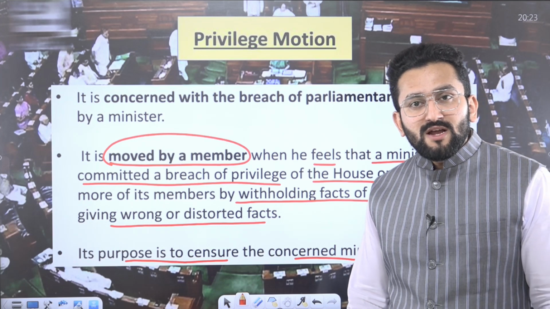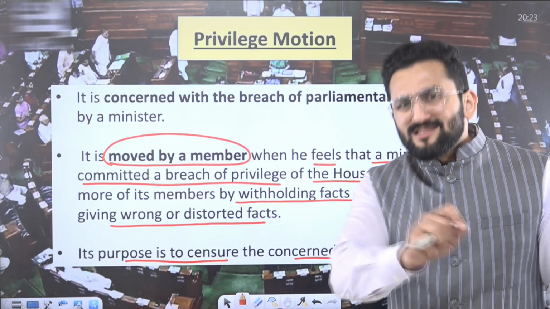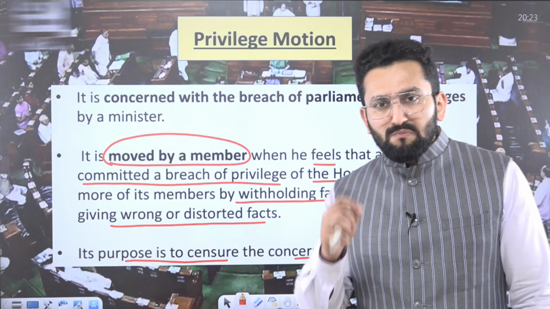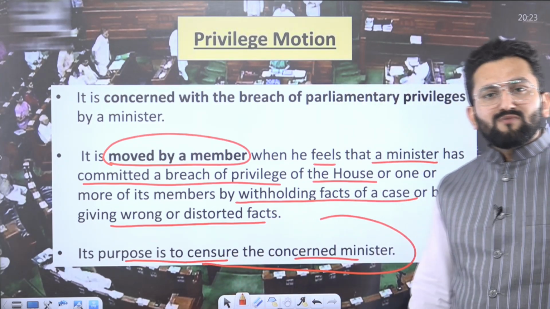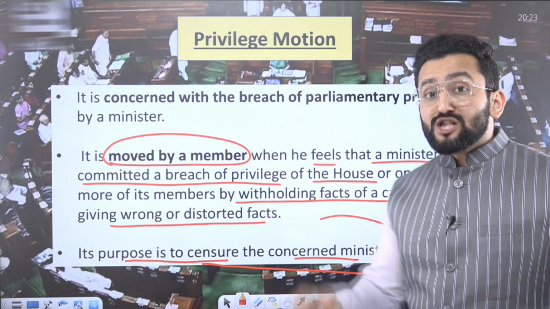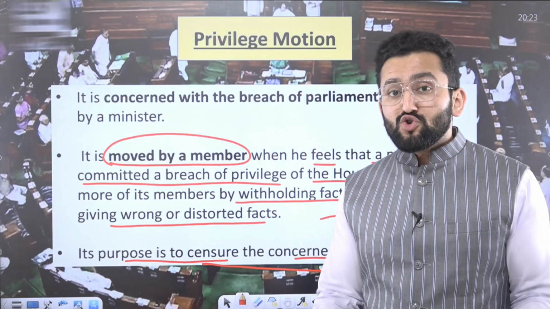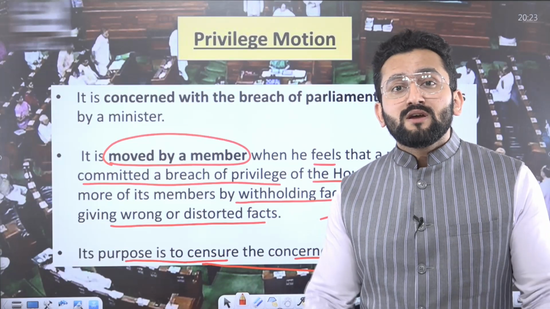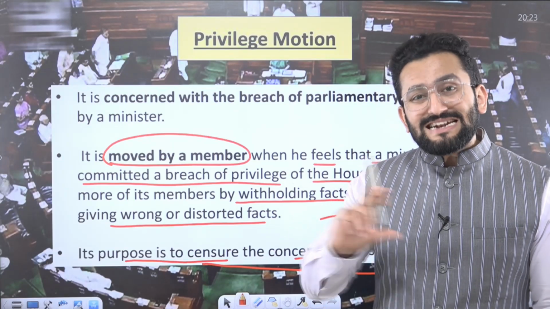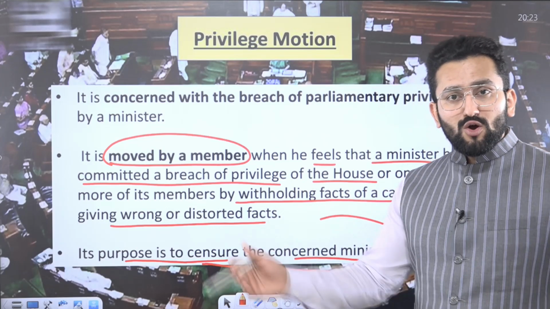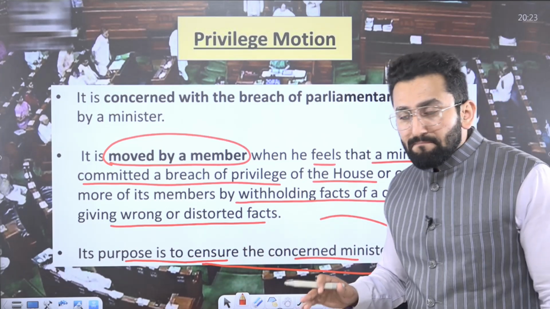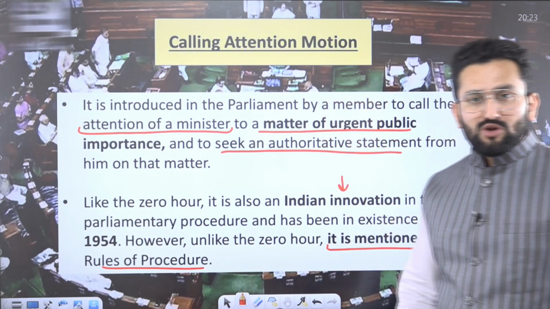What is the meaning of privilege motion? It means we want to censor that particular minister. You want to make that minister realize that you have done wrong. Censor that concerned minister. Please remember, privilege motion is not against the whole government. Privilege motion is just against that particular minister. Okay, UPSC will try to make a trap by confusing you, saying privilege motion is against every minister, the whole government. No.